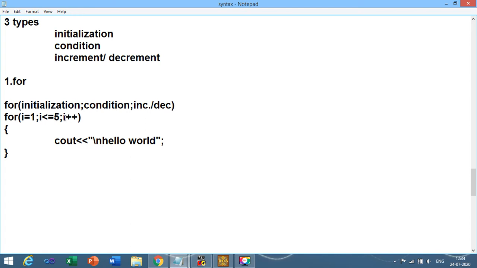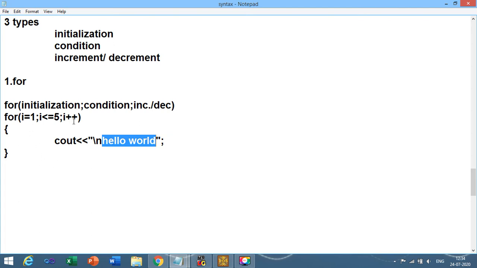Again it performs the increment, that is I plus plus. I becomes 3 now. 3 is less than or equal to 5, which means the condition is true. Again it will print in this way, up to the fifth one. 5 is less than or equal to 5, the condition is true. 5 times it will print hello world on the screen.